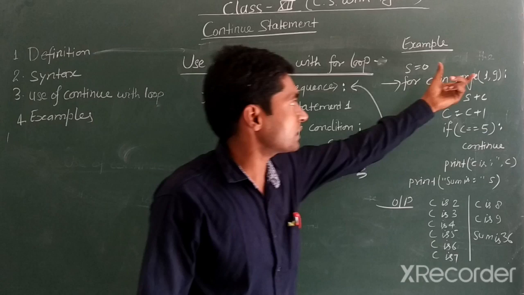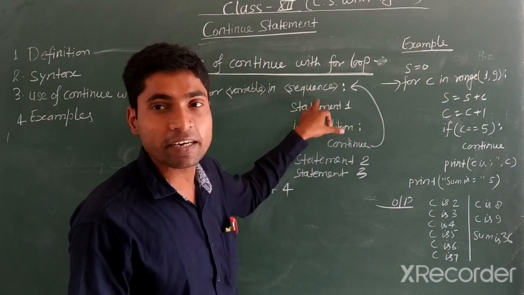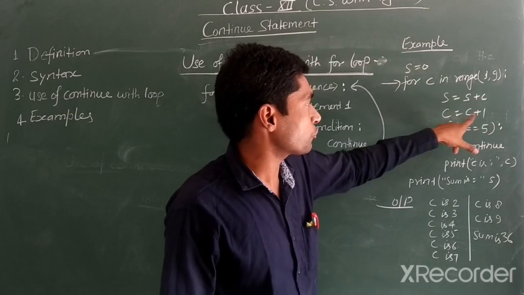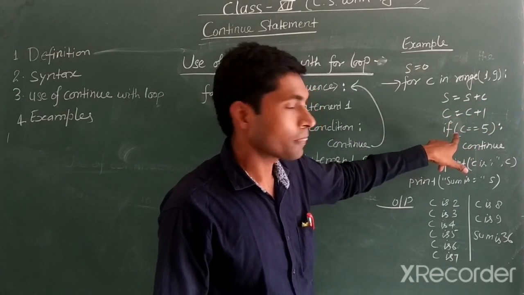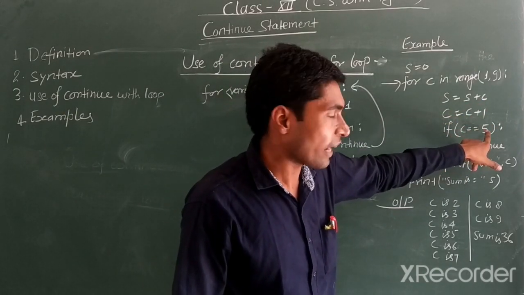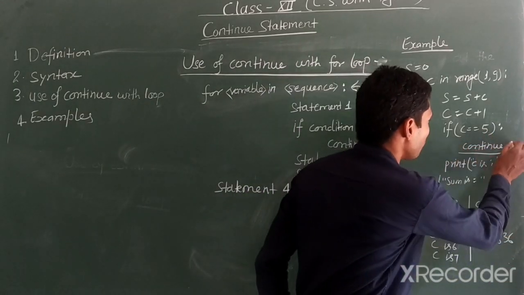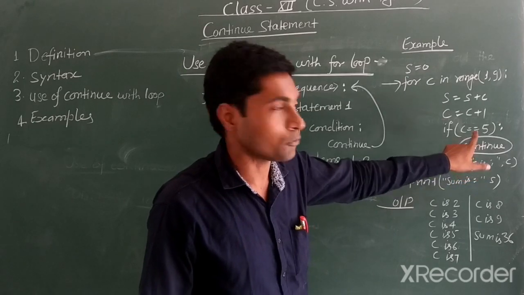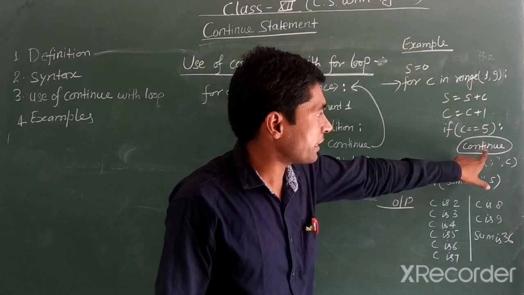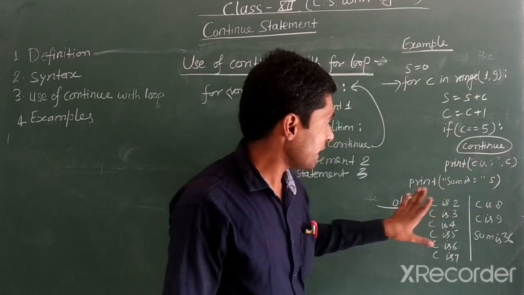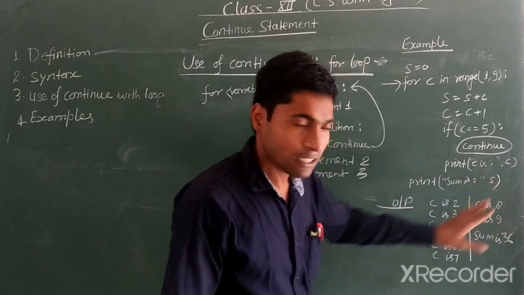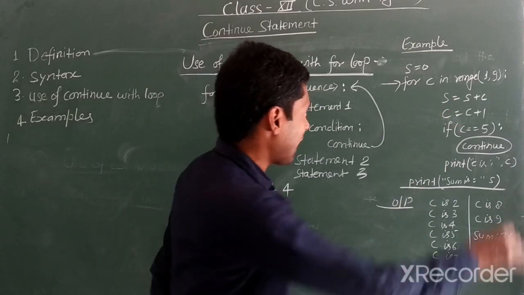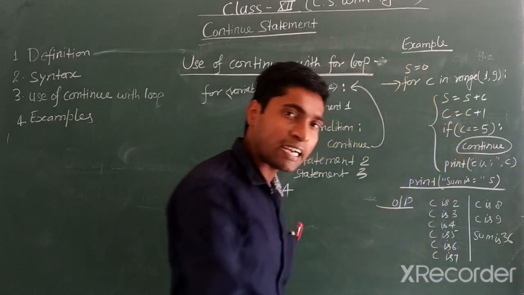Then s is equal to s plus c, c is equal to c plus 1, if c is equal to 5, and this is your continue statement that I am going to explain. We use the continue statement here. Print c and then print s. This statement is outside the for loop and these statements are inside the for loop.